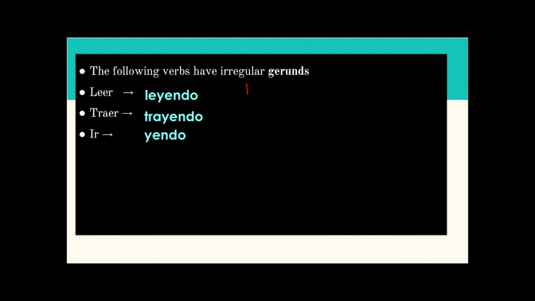The following verbs have irregular gerunds. The verb leer, traer, and ir have corresponding irregular gerunds like this, leyendo, trayendo, and yendo. The reason why is because in Spanish we can't have three soft vowels together. So that middle I becomes a Y to break it into syllables. Leyendo. The same thing happens for trayendo and yendo.